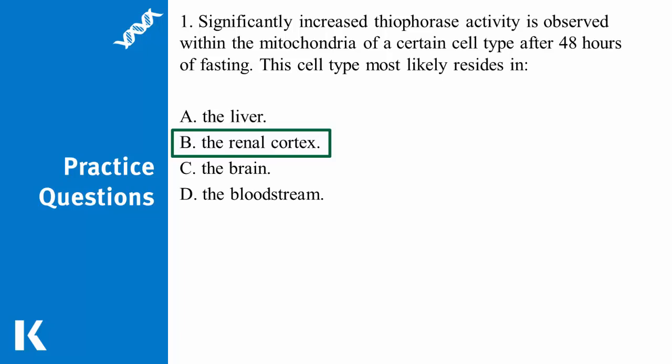This process occurs in both the brain and the renal cortex, but remember that ketolysis only occurs in the brain after 1 week of fasting, and not 48 hours like the question stem prompts, so answer C is incorrect. Therefore, the only match is answer choice B. Remember, the liver does not contain this enzyme essential to ketolysis, and this process does not occur in the bloodstream, eliminating both answer choices A and D respectively.